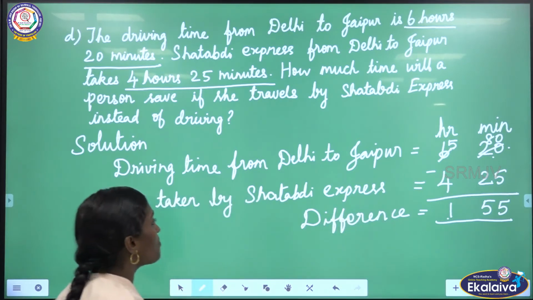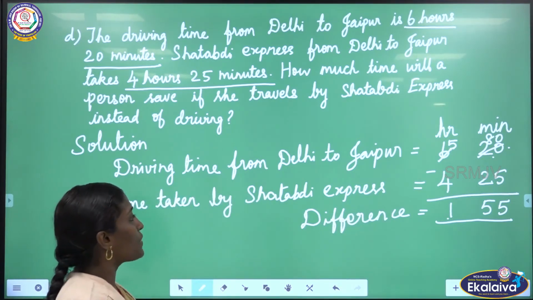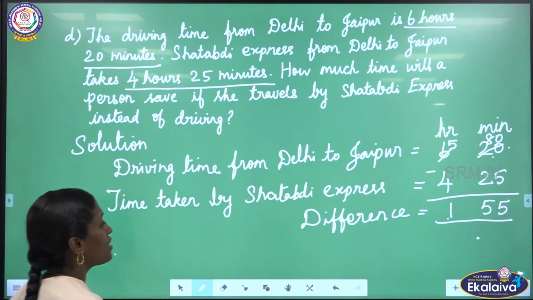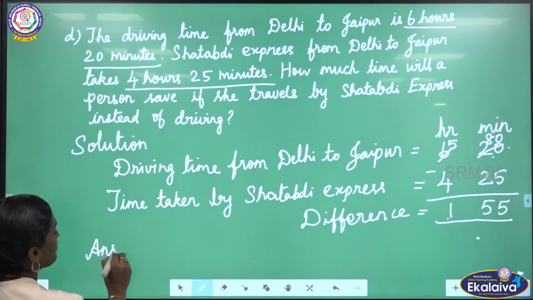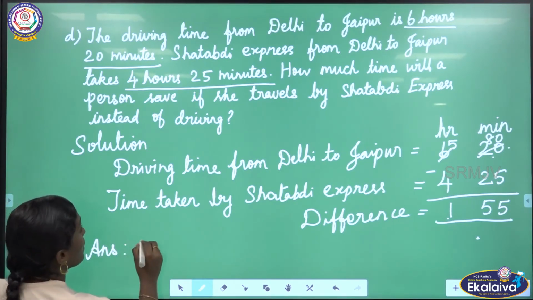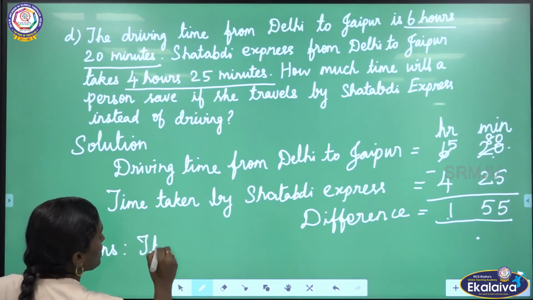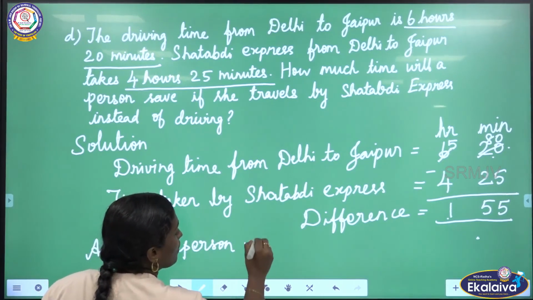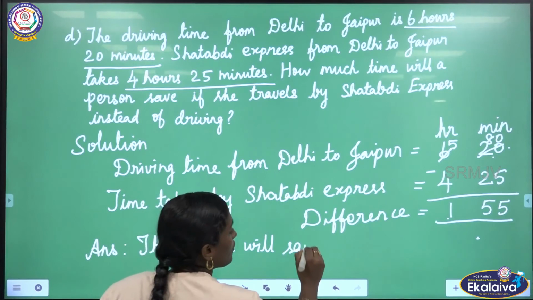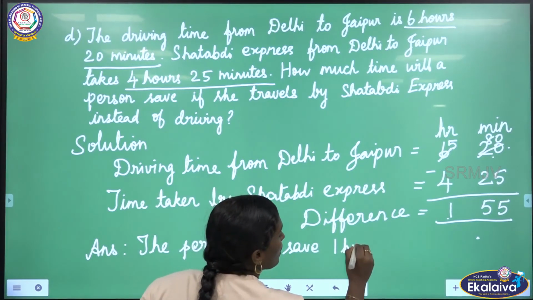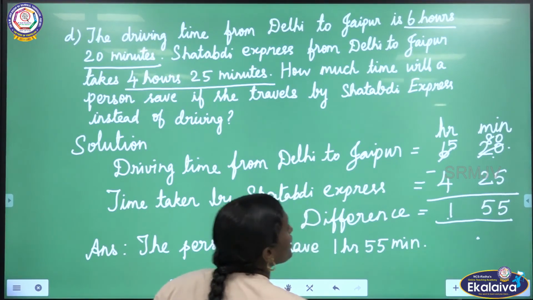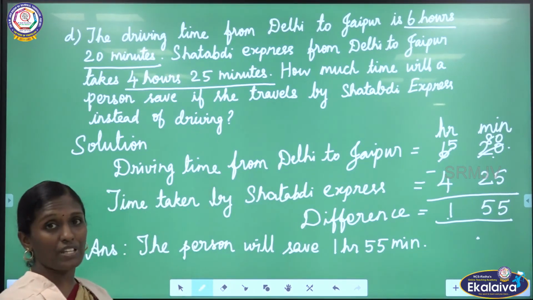Okay, if the person travels by Sahabti Express, she will save 1 hour 55 minutes. Okay, let us write the answer. The person will save 1 hour 55 minutes if she travels by Sahabti Express.